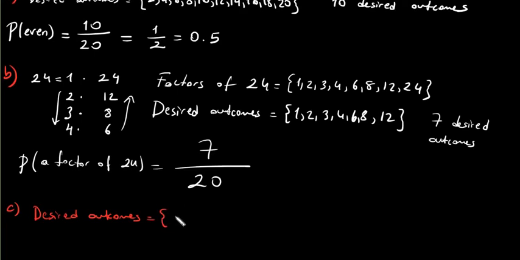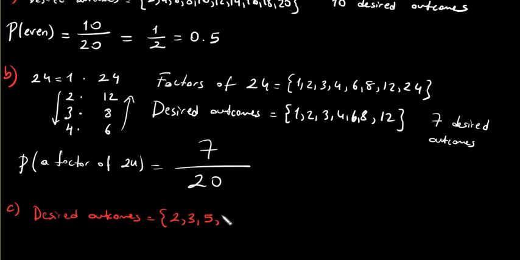So 1 is not a prime number, 2 is a prime number, 3, 4 is not a prime number, 5 is a prime number. So what is the prime number? Prime numbers are divisible by 1 and itself, okay? So the positive factors of prime numbers are the number 1 and itself. For example, 2 is divisible by only 1 and 2. 3 is divisible by only 1 and 3. 4 is not a prime number because 4 is divisible by 2. 5 is divisible by only 1 and 5. 6 is not a prime number because 6 is divisible by 2 and 3.